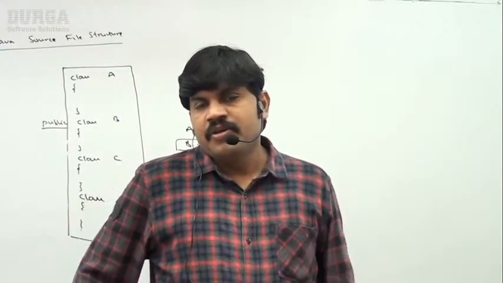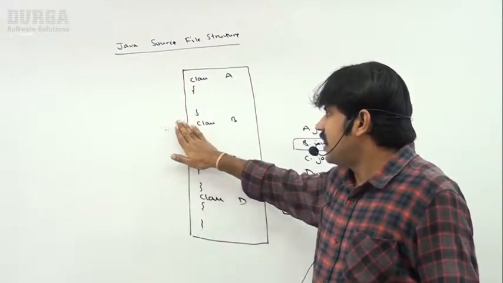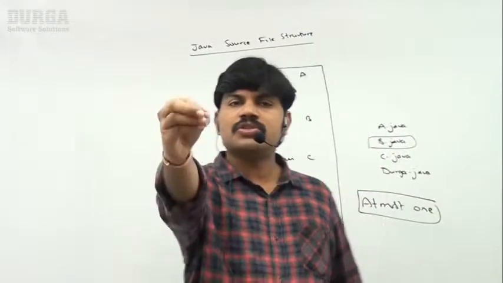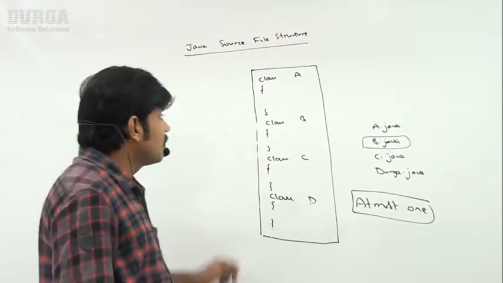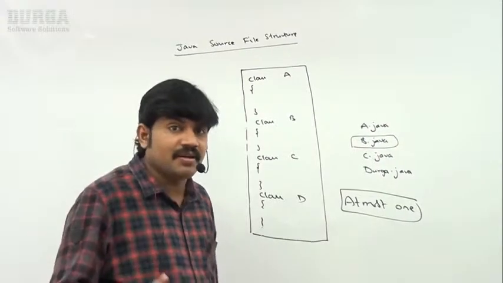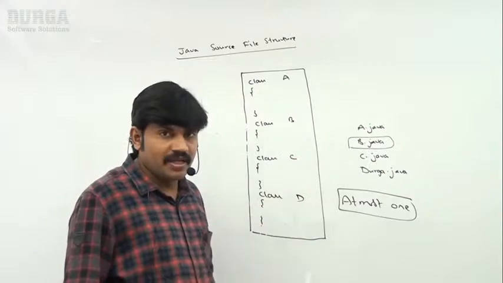Sir, next, whenever I ask which name I want to use for this program, most of the people feel that the class which contains the main method, that class name we have to use for the file name.